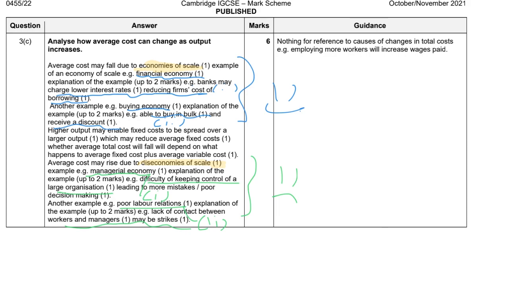Another point you may give is to define the meaning of average cost. You may define average fixed cost, average variable cost, or average total cost. So there are 3 types of definition that you might give in the answer. So this is for question 3C.